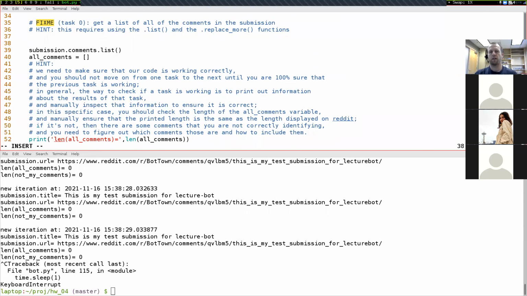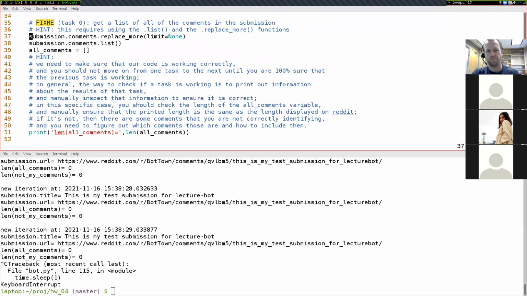But in order to actually click all the buttons and do the replacing, we had to do submission.comments.replace_more with limit equals None, like this. Again, this is potentially going to take a long time to run because we're limited to only 1 Reddit request per second.